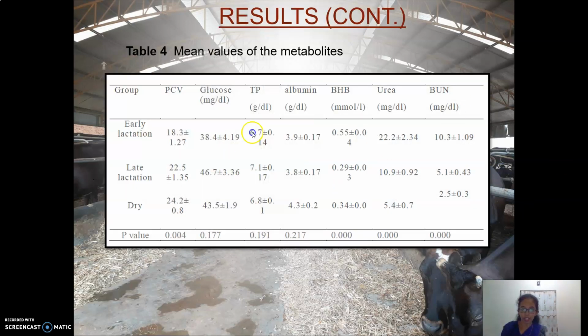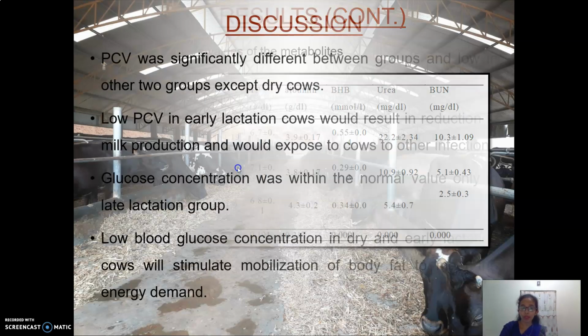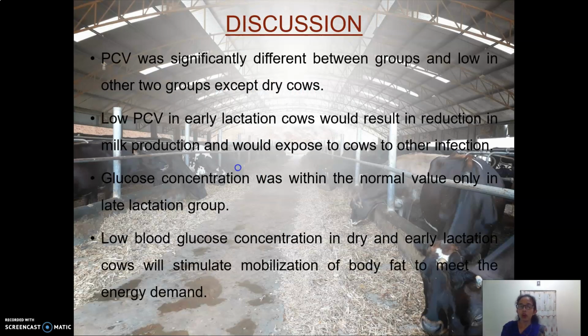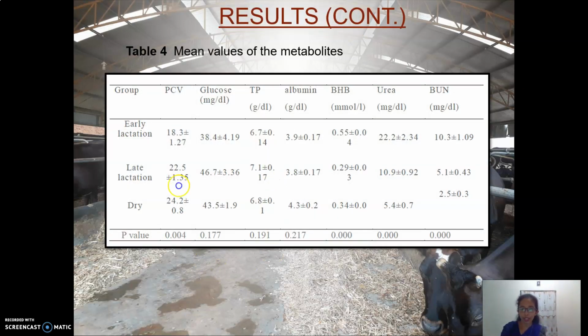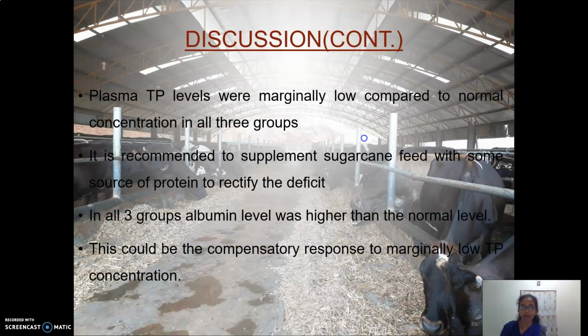You can see only in the late lactation group. The low blood glucose concentration in dry and early lactation cows will stimulate mobilization of body fat to meet the energy demand, and this was indicated by increased beta hydroxybutyric acid concentration. You can see here the increased beta hydroxybutyric acid concentration, and plasma total protein levels were marginally low compared to normal concentration in all three groups.